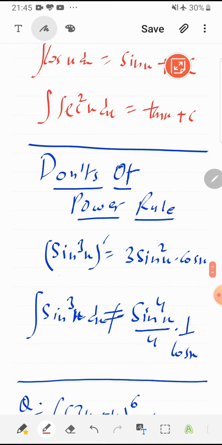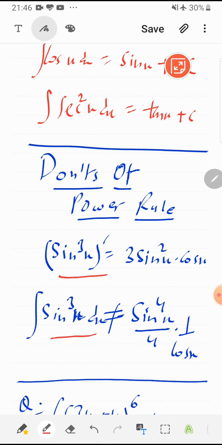in differentiation we can use power rule anywhere, like sine cube x can be differentiated with the help of power rule, like 3 sine square x into derivative of sine x, which is cos x. But we can't apply this step in integration, like sine cube x can't be integrated with the help of power rule, like sine raised to the power 4 upon 4 into derivative, say in denominator or something else. This can't be used. So right now power rule can be used in a limited way.